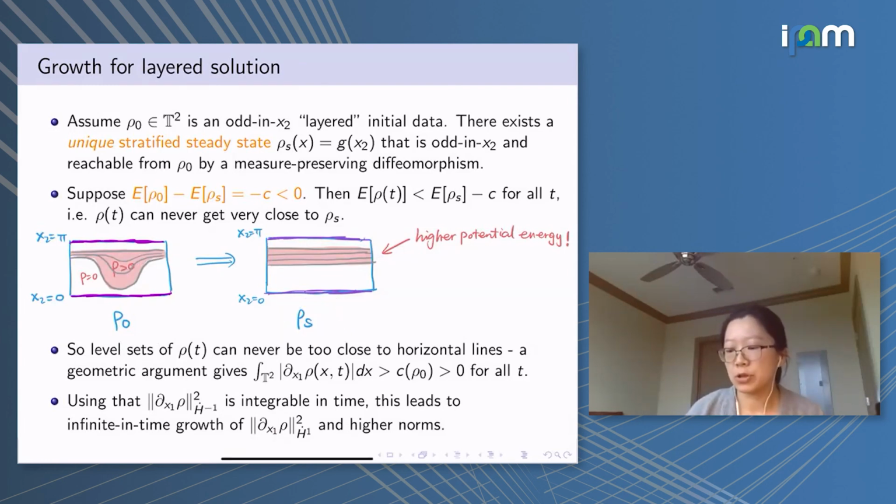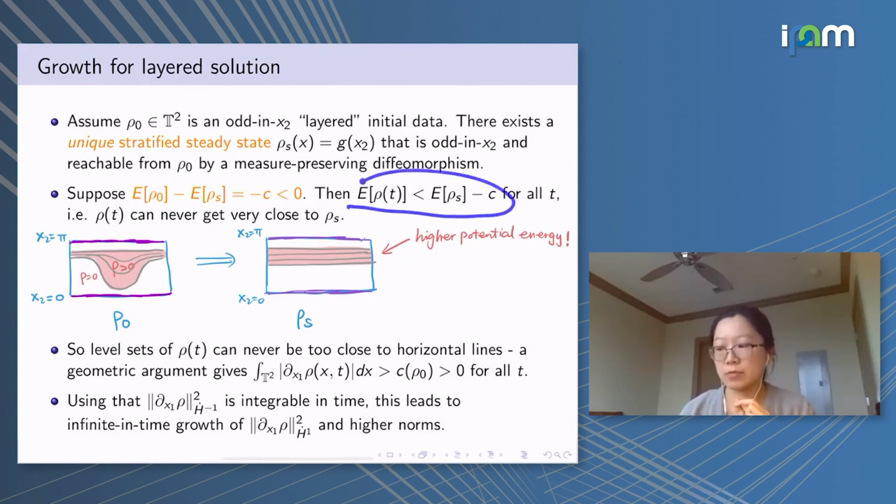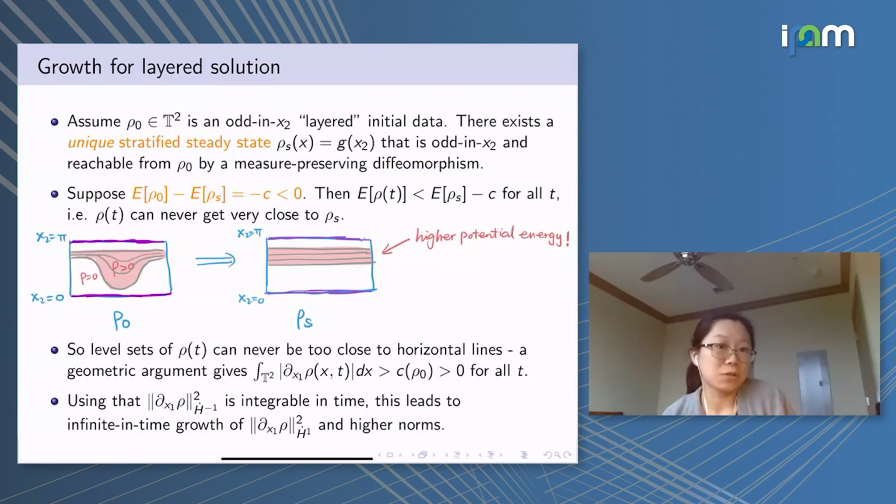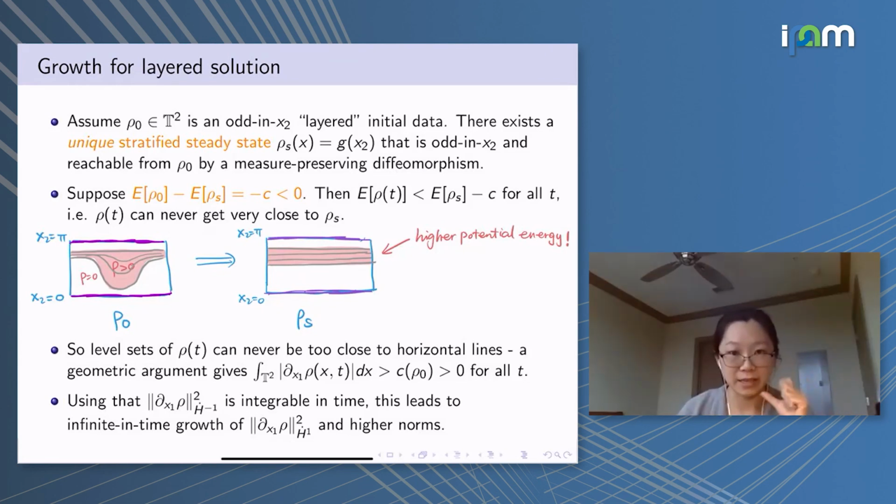And we were able to show that if initially the energy of rho 0 is already strictly lower than that of rho s, then this remains true for all time, which means rho can never get too close to rho s. So their distance must be separated by a certain extent.